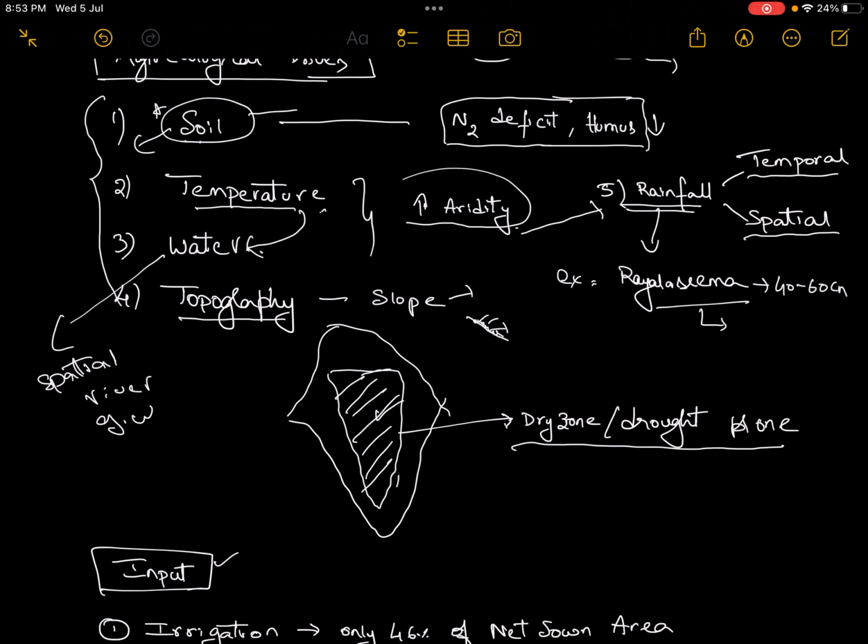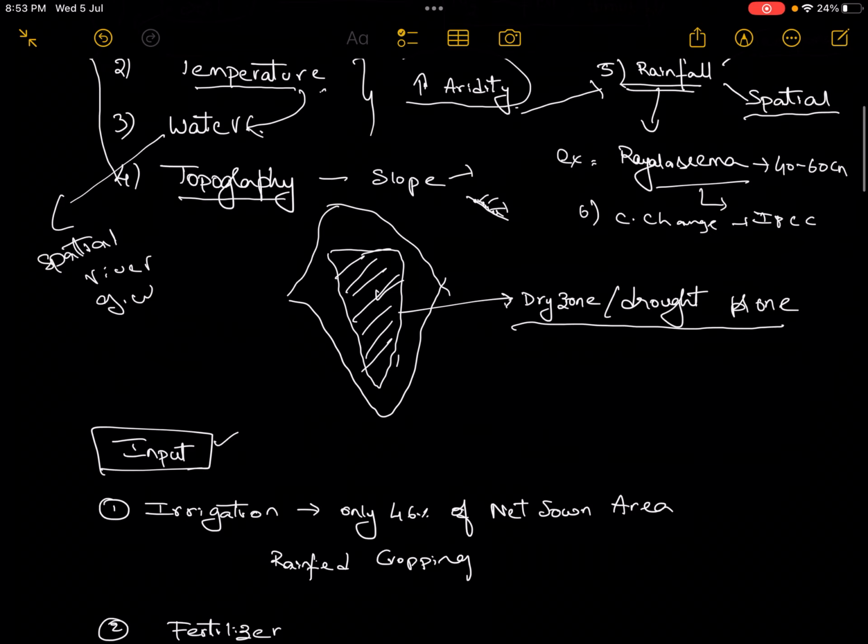Now these things are further affected by one more factor called climate change, which you can say through IPCC reports. There is a possibility of increasing aridity, there is more runoff, more soil erosion, which is impacting all these things. We can create the answer. So we have discussed one major heading.